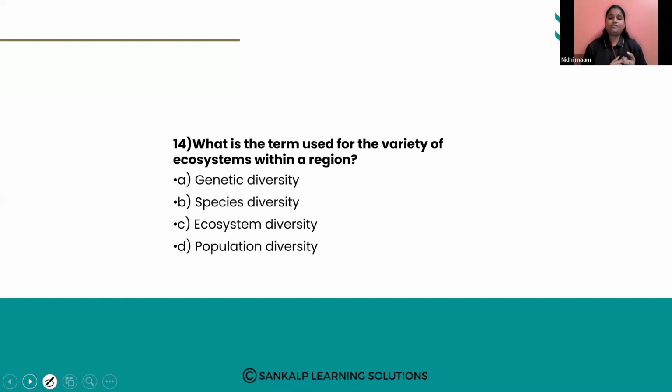Next question. What is the term used for the variety of ecosystem within a region? So there is a region, and there is a variety of ecosystems there.